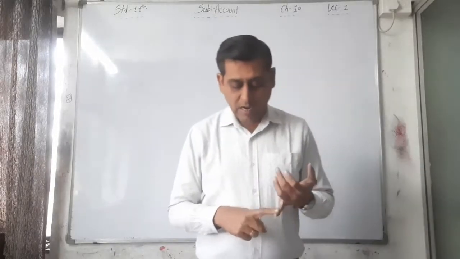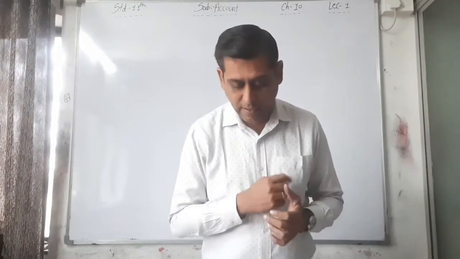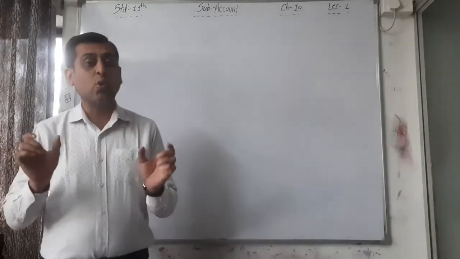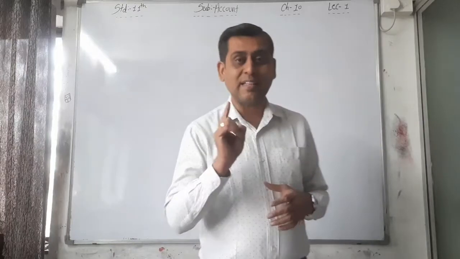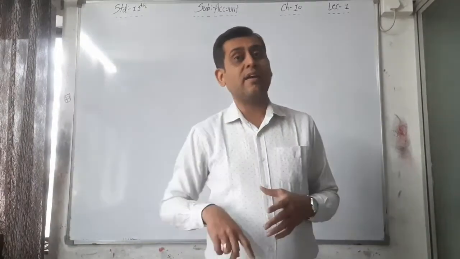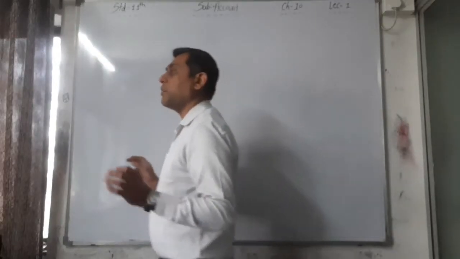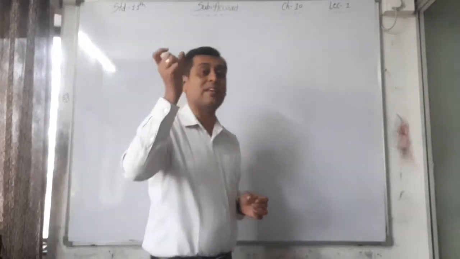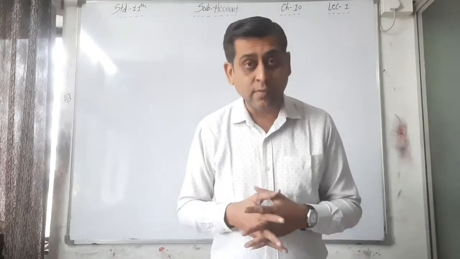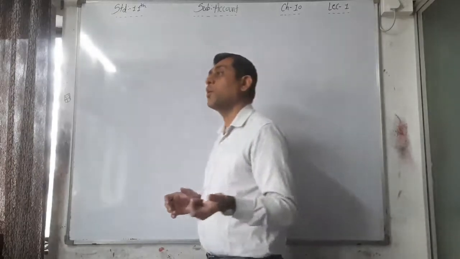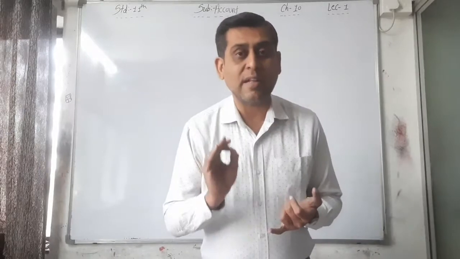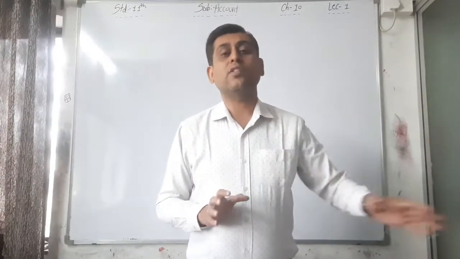First point is accounts are correct from the mathematical viewpoint. Accounts are correct from the mathematical viewpoint means what? The total of the account is correct, and the balance of the account is correct. That means here there is no mistake. That means the debit side and the credit side totals of the trial balance must tally. Mathematical point of view means no calculative or mathematical mistake is made in the books of accounts.